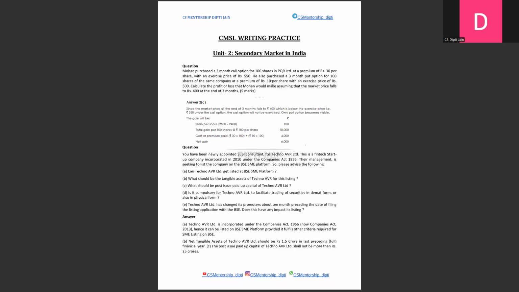So the first question is about options in futures, and this is basically a practical question. High scoring, easy to score if you know the concept. You can crack it. With this, I will tell you that in this chapter, you hardly have three practical concept based questions. One is on rights and options, which the Institute asked in the first attempt itself.